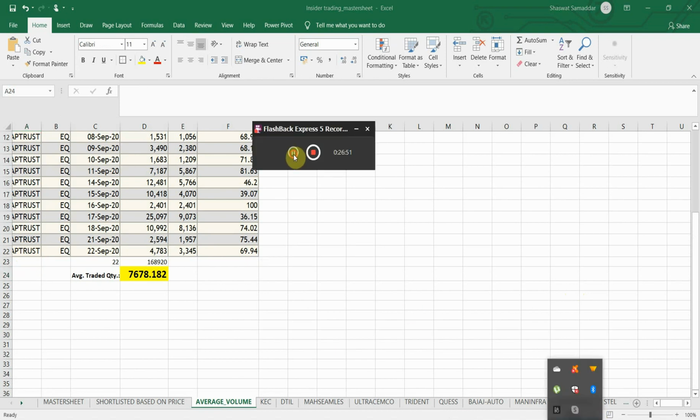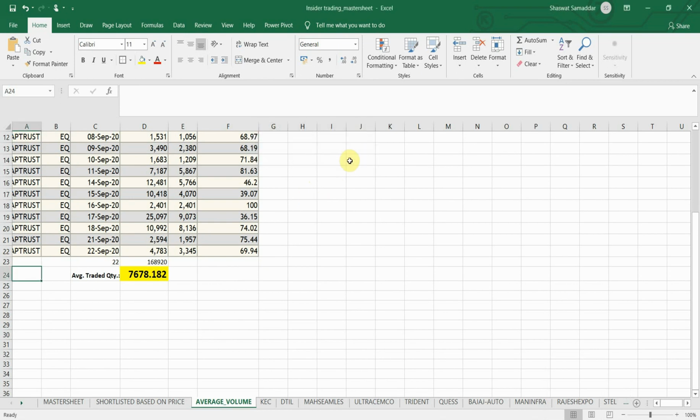So next what we have to do is, okay, now once we have completed calculating the average traded quantity of the stocks, we can clearly figure out which stocks we have to avoid and in which stocks I will have to do the next steps of analysis.